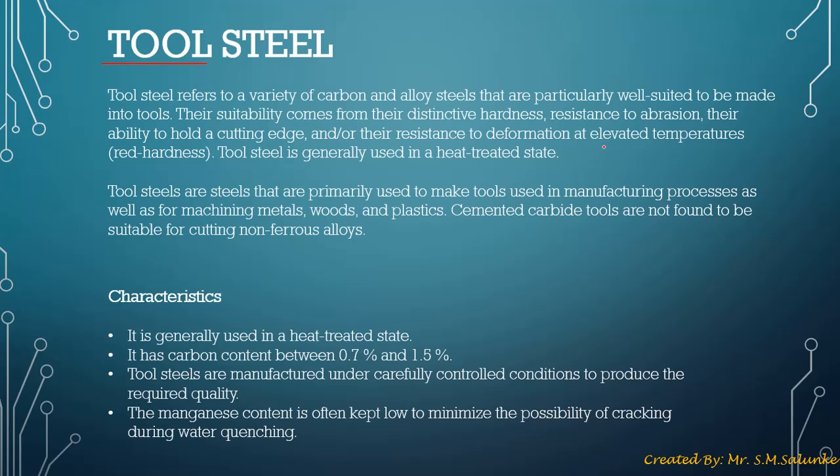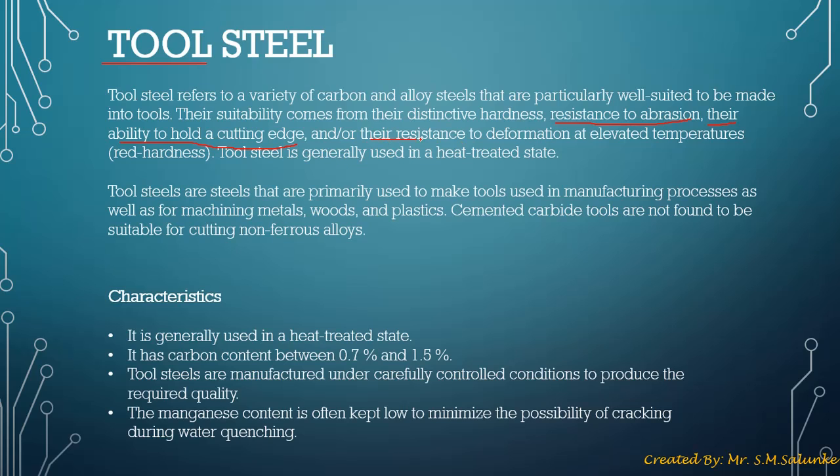Here abrasion means it does not wear and tear. That means you can use it multiple times for multiple operations. Then their ability to hold a cutting edge, that means its cutting edge always remains sharp. So when you use any tool steel, it should have a sharp cutting edge, so that the cutting ability of the tool will be better than most of those available in the market.